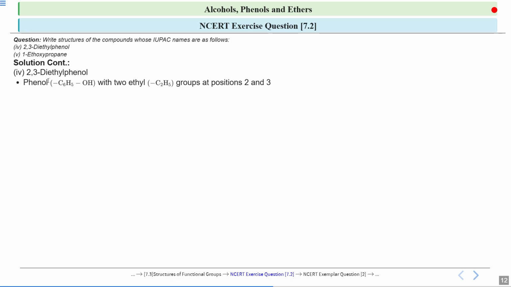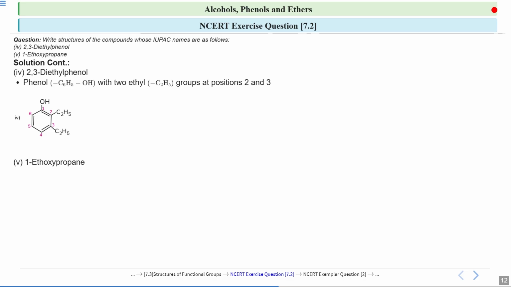So in this you will draw one phenol. See, this is a phenol. And on the second and third position you will write 2 ethyl groups, that is C2H5. Because there are 2 ethyl groups, we are using the word di. Okay, and we did the numbering because this OH functional group gets the first priority. So that is why we gave the first priority to this OH group. And then 2, 3, 4, 5, 6. So this was an example of a substituted phenol, which is 2,3-diethyl phenol. Let's see the next one.